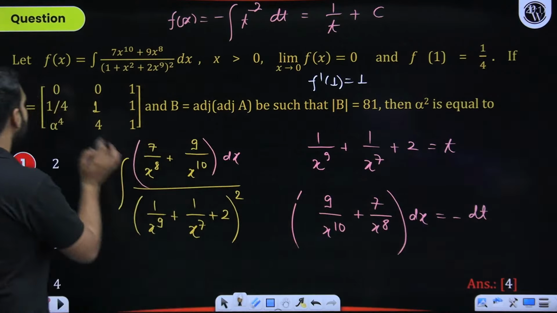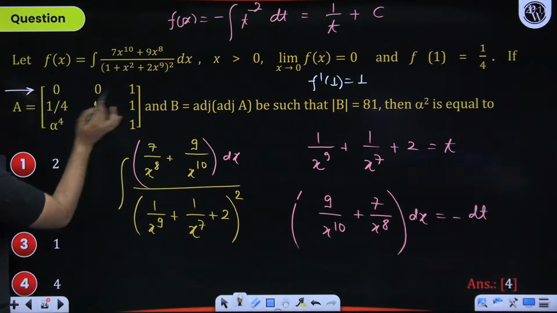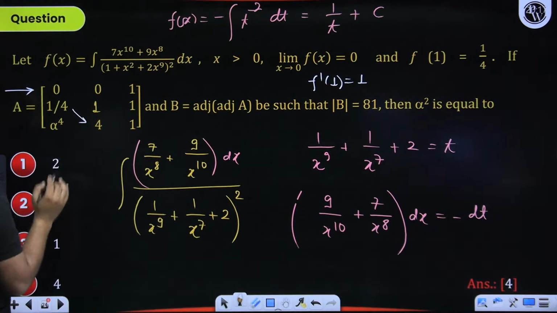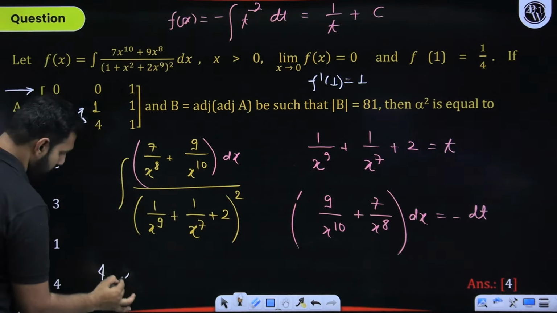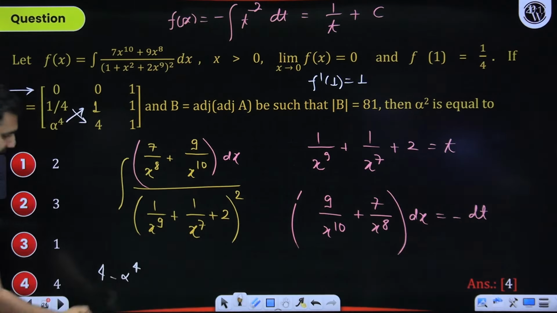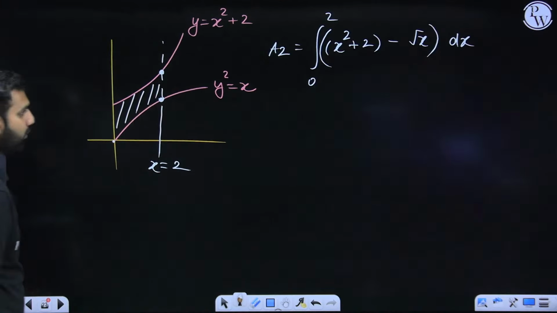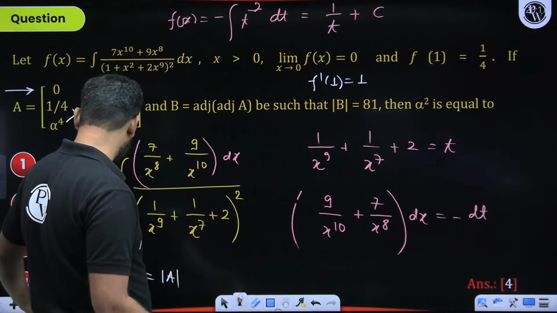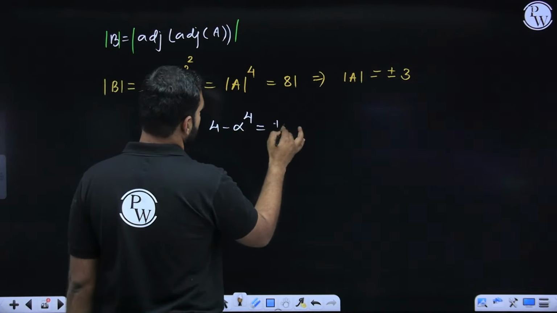I think I can expand it with the first row. So 1 plus minus plus 1 by 4 into 4, that's 4, minus alpha to the power 4. I hope you are getting it very clearly. That's the value of determinant of A. 4 minus alpha to the power 4. So 4 minus alpha to the power 4 should be plus minus 3.